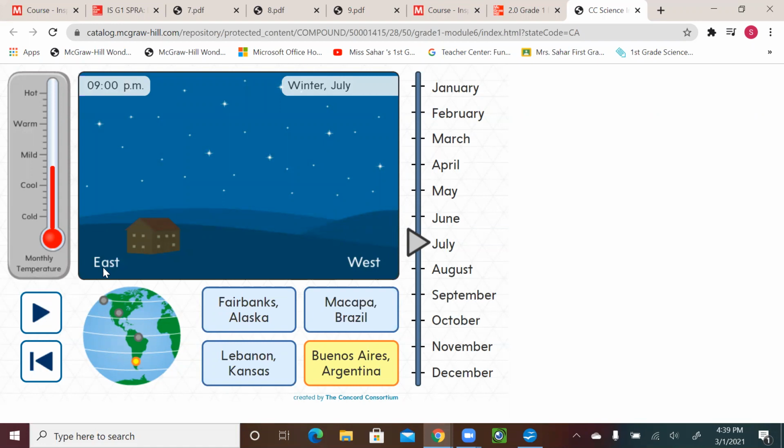So as we see, the sun rises from the east and we are in July, it's winter, and the temperature is toward mild, that's above cool and going toward mild.